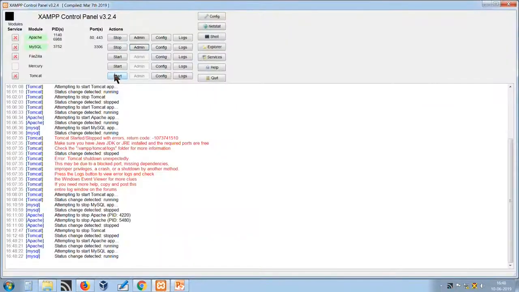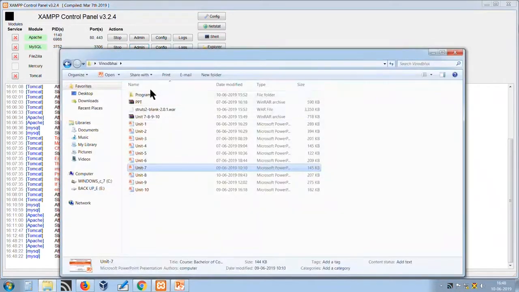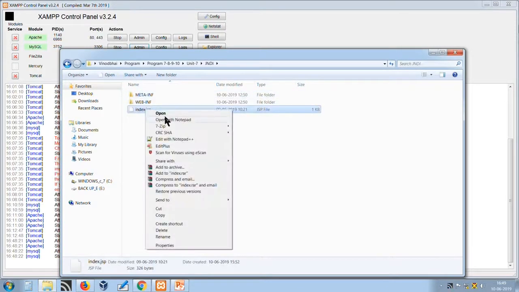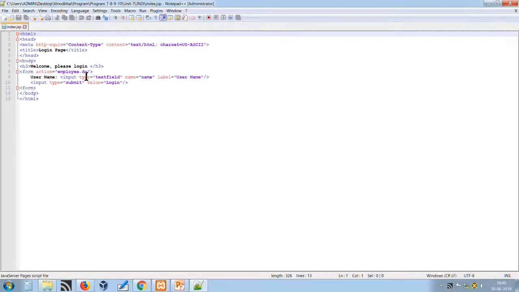We are going to fetch it through our JNDI application. Once we have a database and table ready, we have already deployed the application in a Tomcat server. If you want to see, you can see here we have one index.jsp file, which is the starting point. Simply we are asking for the username, but we are not verifying the username, only we are finding the action employee.do.